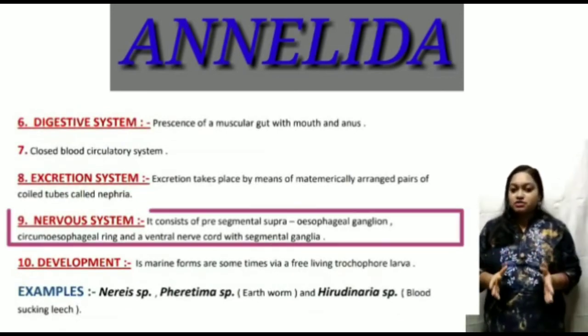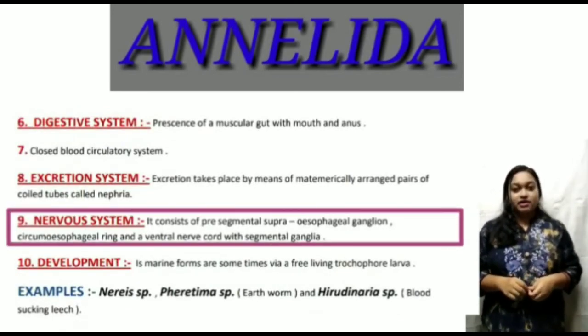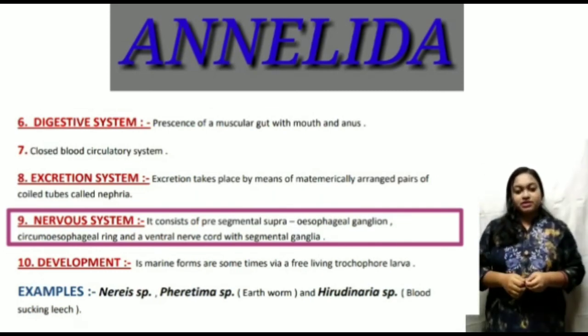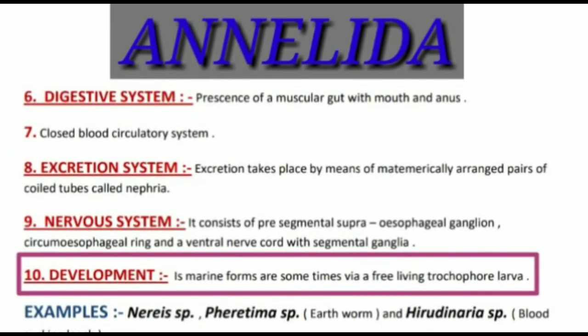Then the nervous system. The nervous system of the phylum Annelida consists of pre-segmentation ganglia. So, the next point is development. In the phylum Annelida, they develop in marine forms, and sometimes they develop via a free-living trochophore larva.